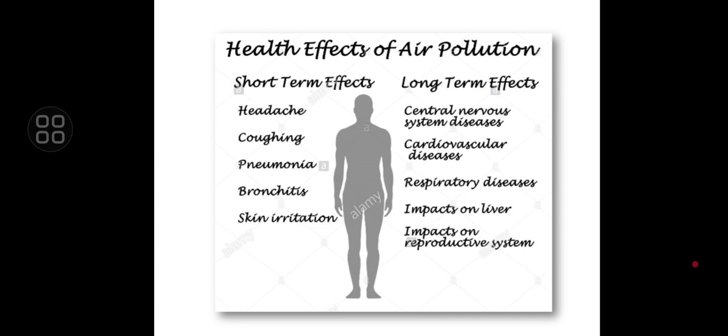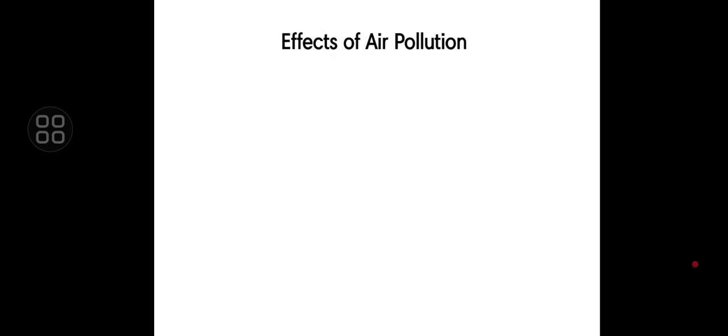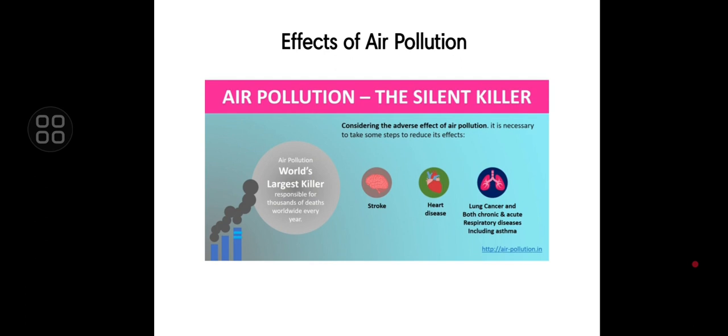The long term effects affect the central nervous system, cardiovascular system, respiratory system, liver, and reproductive system. These are the effects on human beings. Air pollution is called a silent killer, and it affects the brain, lungs, etc.